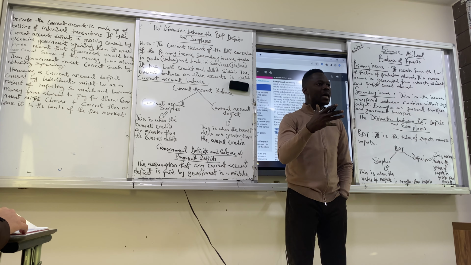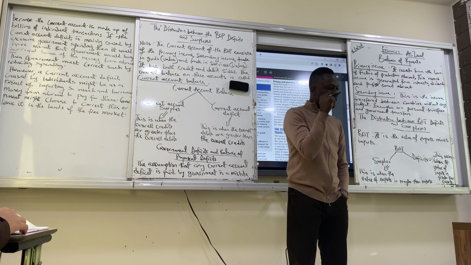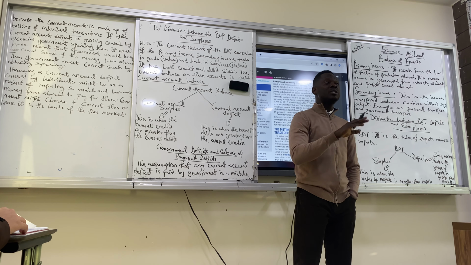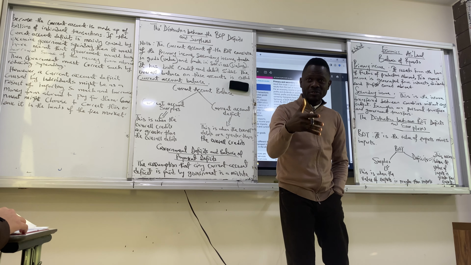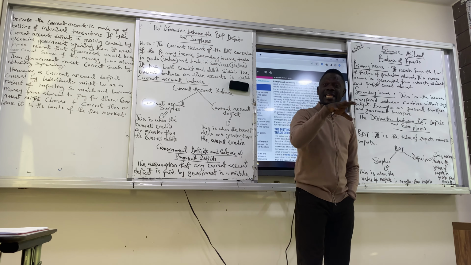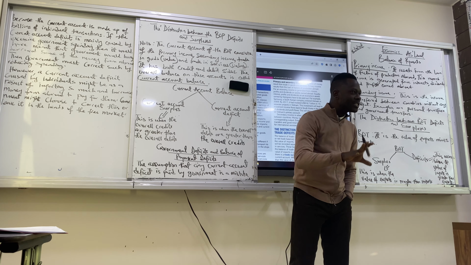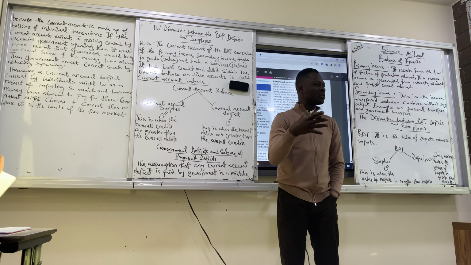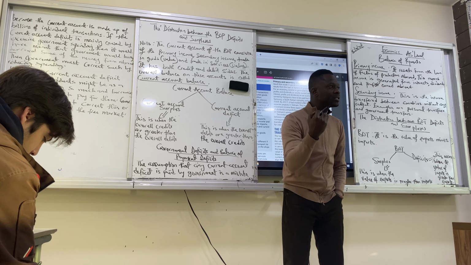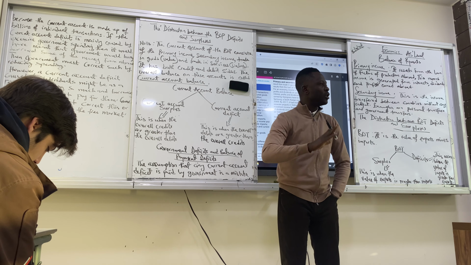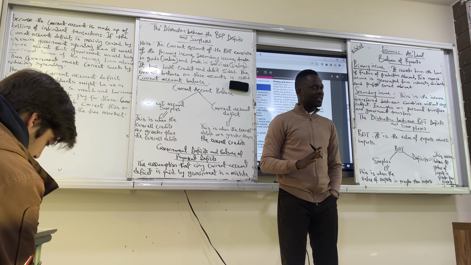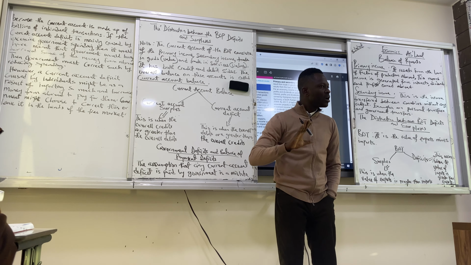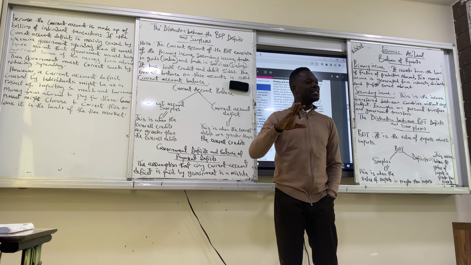So how do we now do it? It is left in the hands of government to decide either to correct that deficit or not. For government deficit, government has to correct it, not individuals. So how does government correct it? Government will reduce spending or reduce borrowing from abroad. So government will stop borrowing from abroad to correct current account deficit.